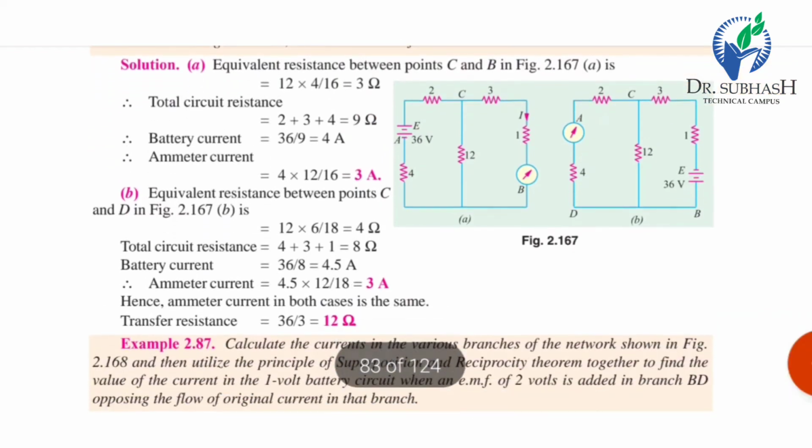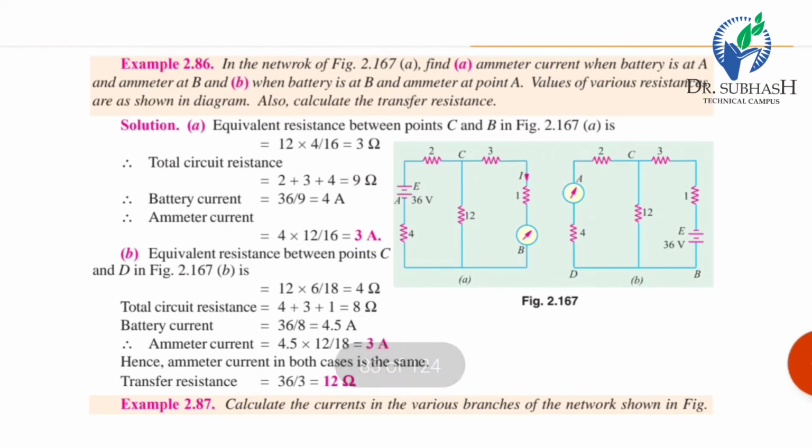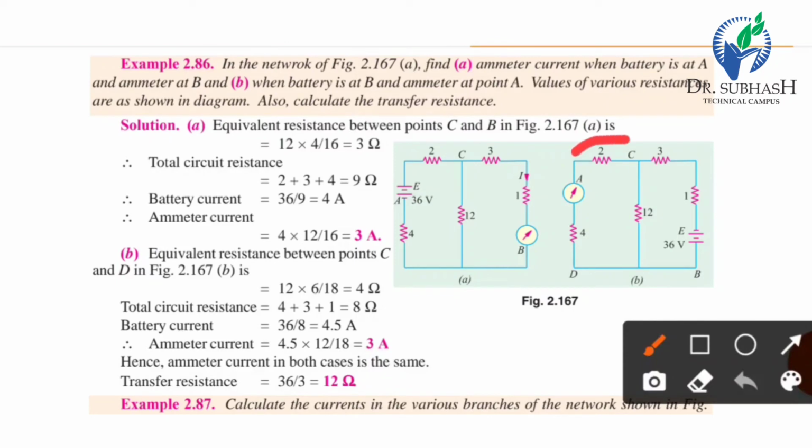For the same, find the equivalent resistance between points C and D in figure B. Here 2 plus 4 is 6, so 6 and 12 are in parallel, so 12 multiplied by 6 divided by 12 plus 6 is 4.